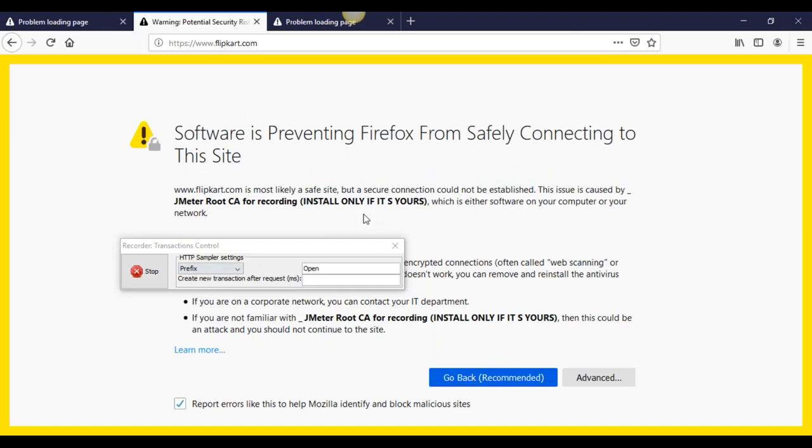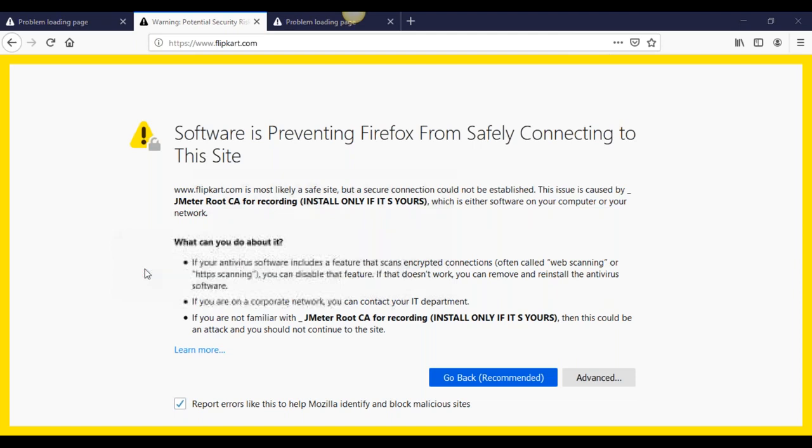After that, I'm unable to do anything. I'm checking again, just for a simple recording, not doing anything else. So here it's showing that you are not familiar with JMeter, the root cause is the install. If you are, then it could be attached. It should not be continued. Okay, no issue.